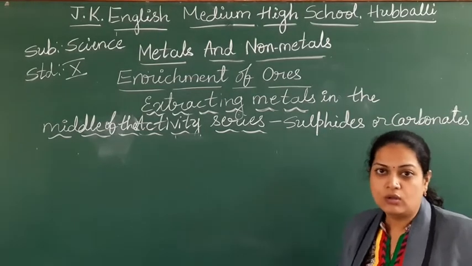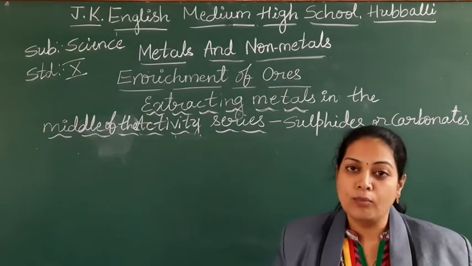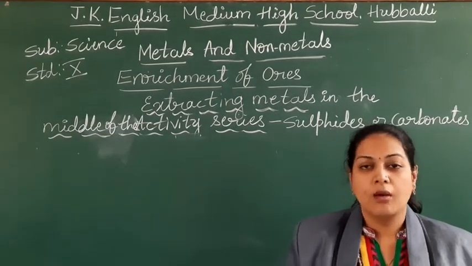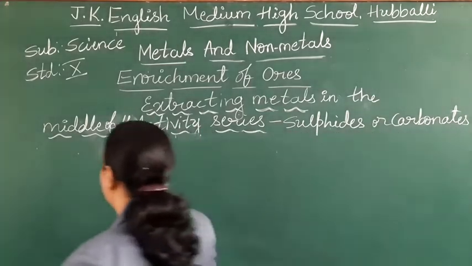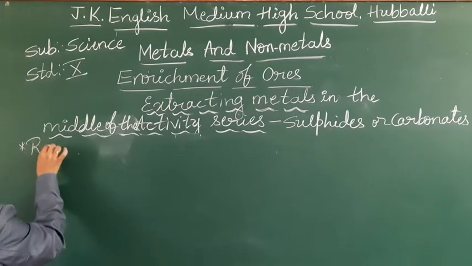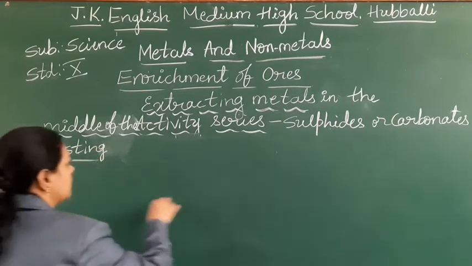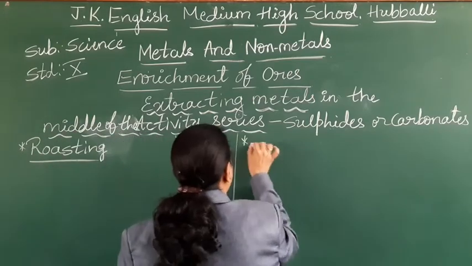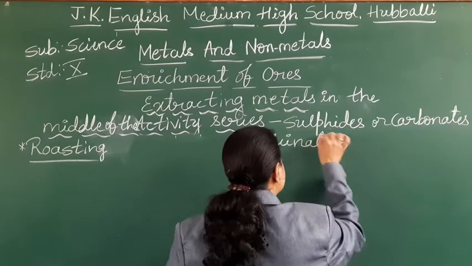Sulfides and carbonates can be converted into metal oxide forms by two methods called roasting and calcination. One is roasting and another one is calcination.